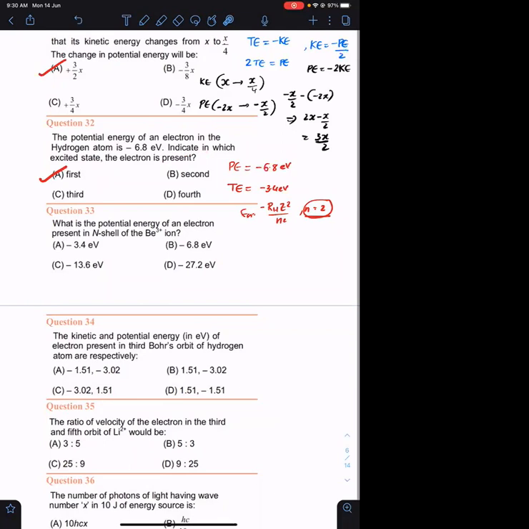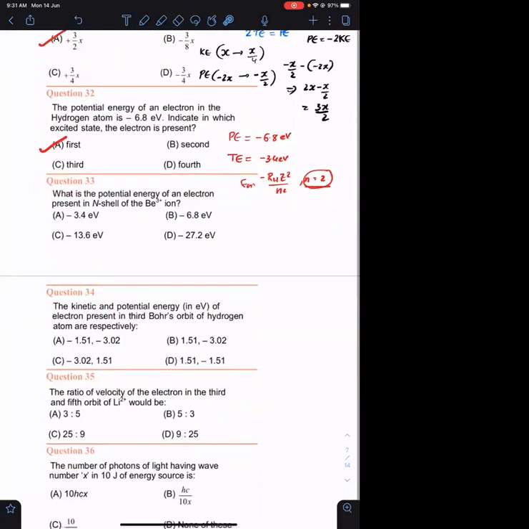Okay. For this question, please tell me how many of you have marked option B? Okay, so please read the question properly. They're asking about the excited state. Okay, you must have solved it correctly, but you have marked that wrong.